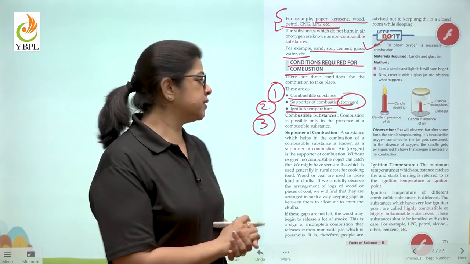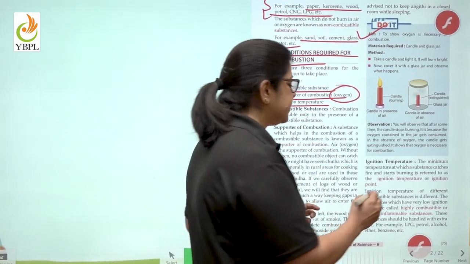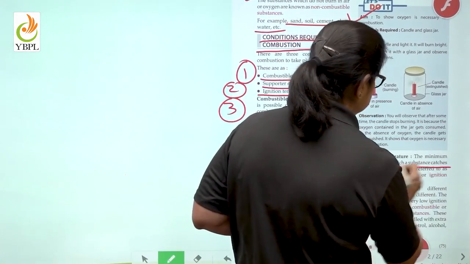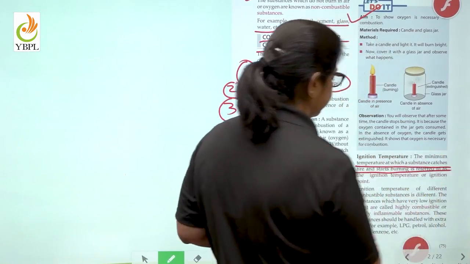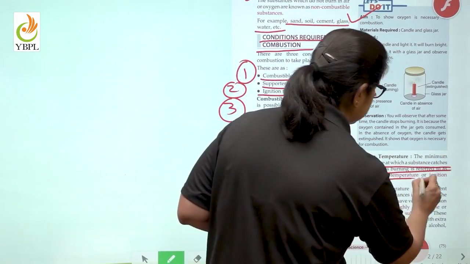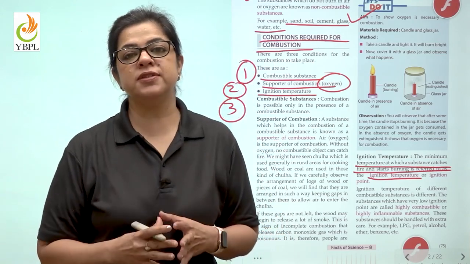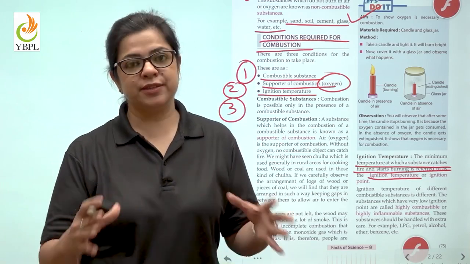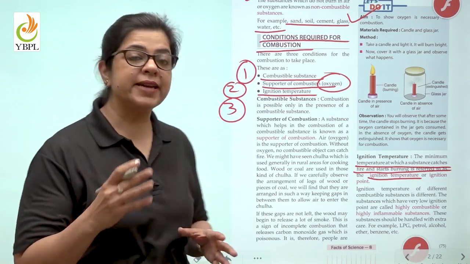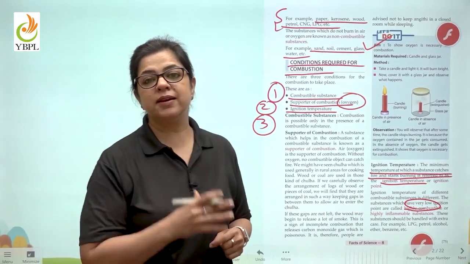The next important thing that we were talking about was ignition temperature. Now, the minimum temperature at which a substance catches fire and begins to burn is known as ignition temperature. Ignition temperature of different substances is different. There are substances that are highly combustible. How will a substance become highly combustible?